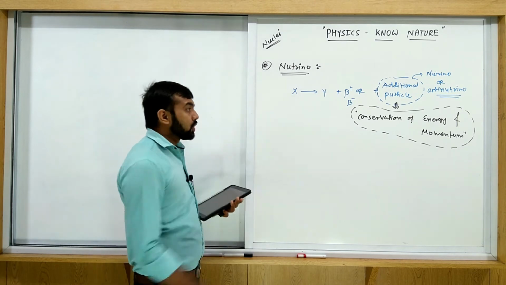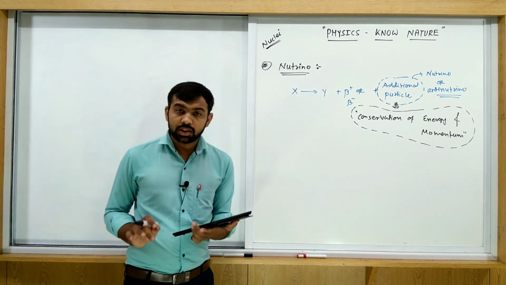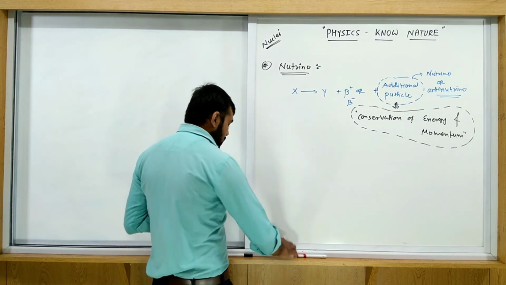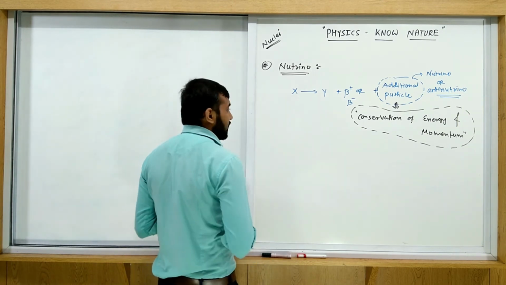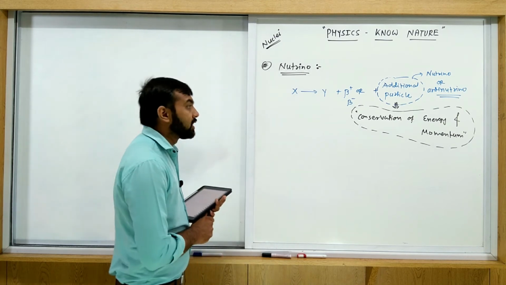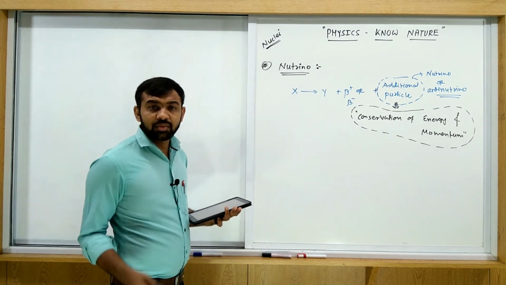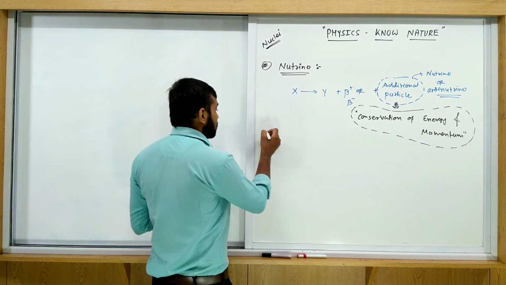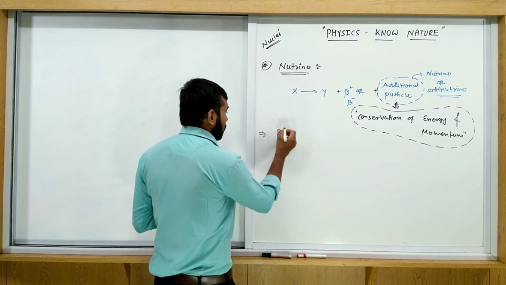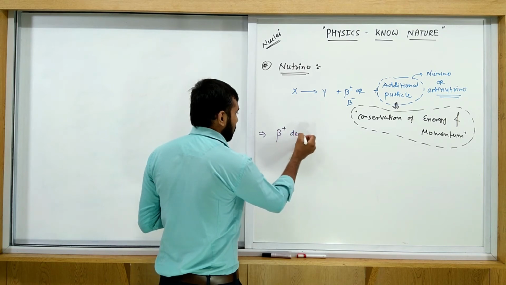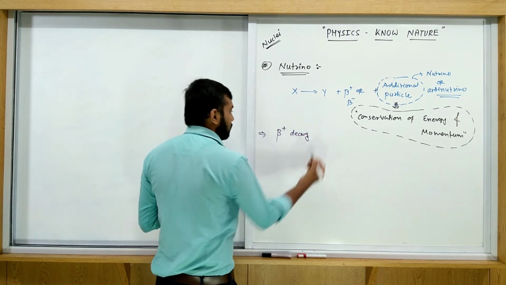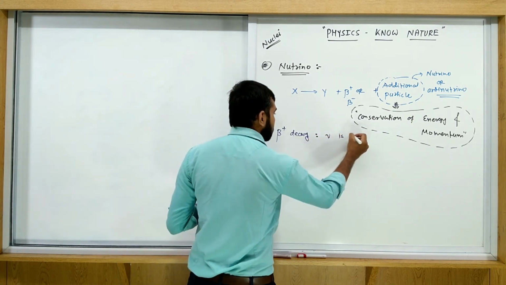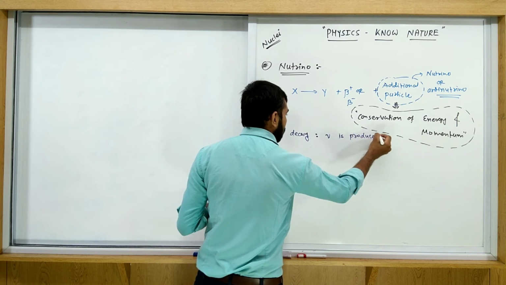When is the neutrino produced, and when is the antineutrino produced? If you consider the beta plus decay, as we studied in theory, I am writing this directly. I am not writing any reaction, as we already discussed it in the theory session of beta decay. In a beta plus decay, a neutrino is produced.